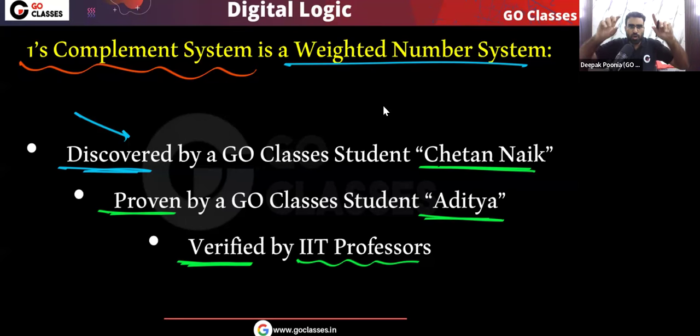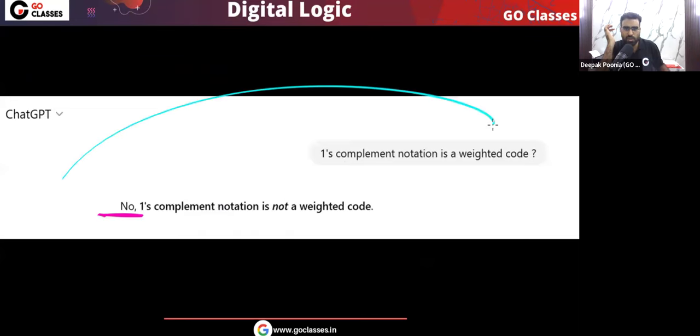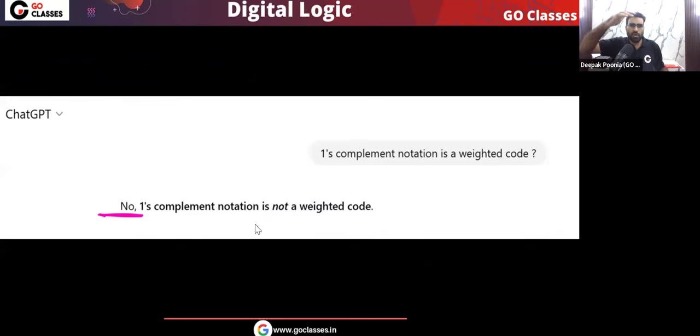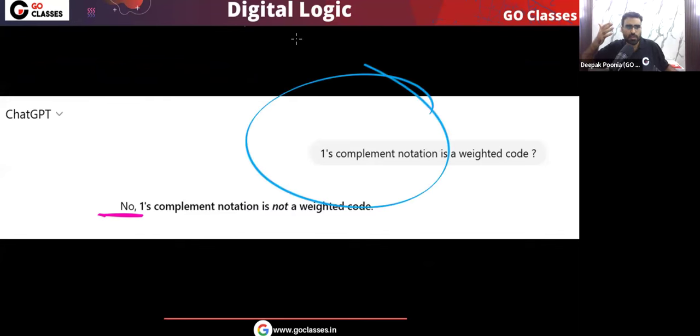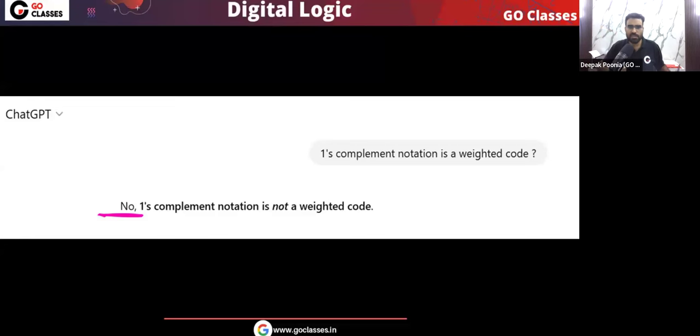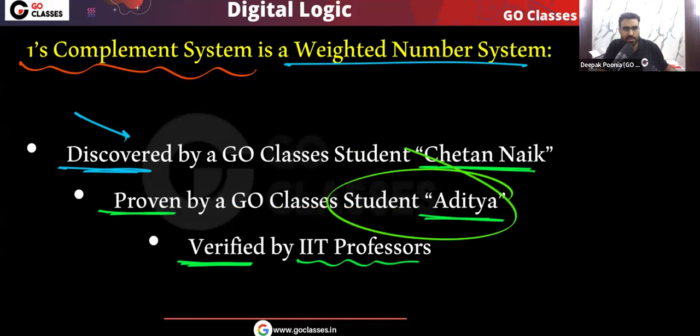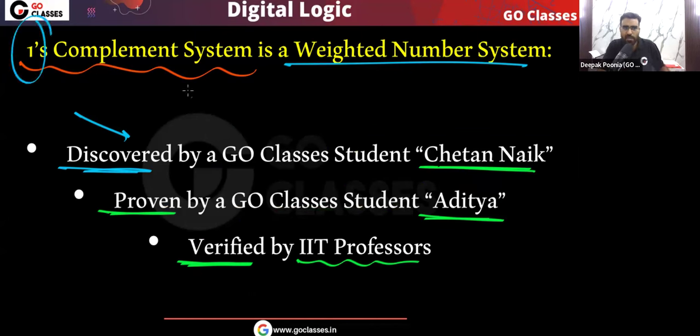But if you focus on non-standard articles, some Indian websites, they will tell you that one's complement system is not a weighted system. ChatGPT is also telling you that, because I think it is influenced by the non-standard resources on the internet. But it was discovered by Chetan Naik, proven by Aditya, both GO Classes students, and verified by IIT professors that one's complement representation is actually a weighted number system.